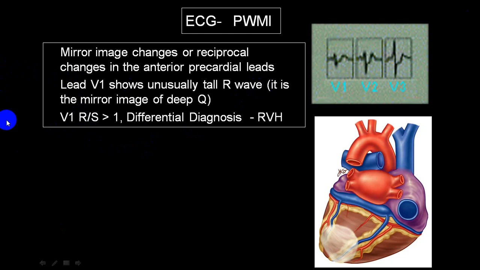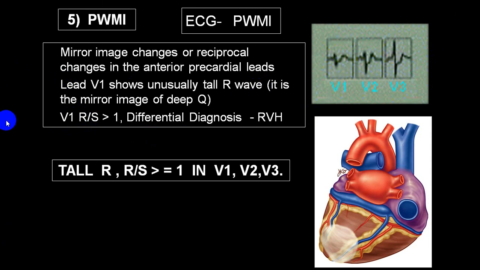So in 12 lead ECGs, if you look at the ECG and you get a tall R wave in V1, V2, V3, and the R wave amplitude is more than the S wave, so the ratio is more than 1, do suspect posterior wall MI, do suspect RVH, and also in case of what we call a right ventricular infarct. In that case also you can have a prominent R wave in V1.